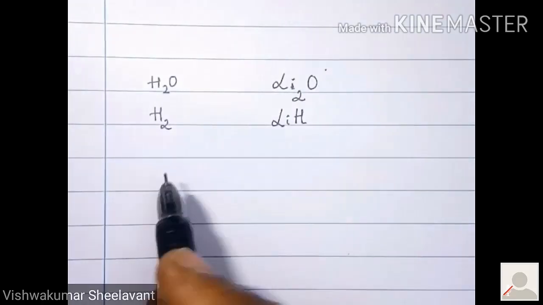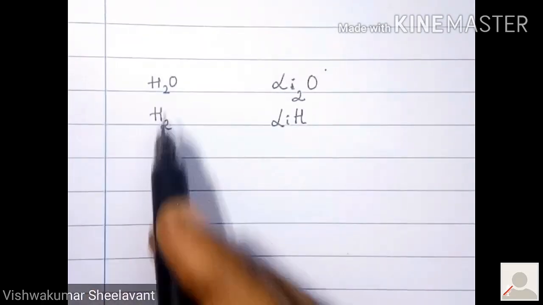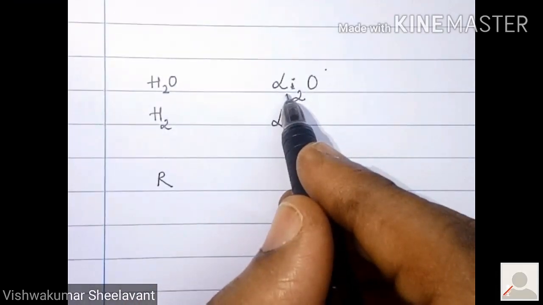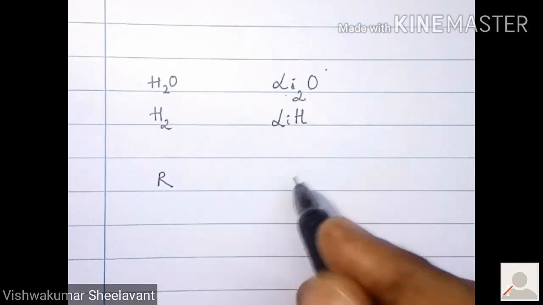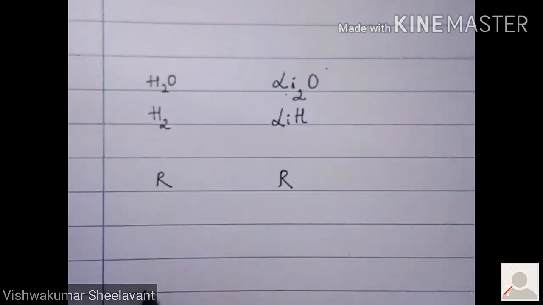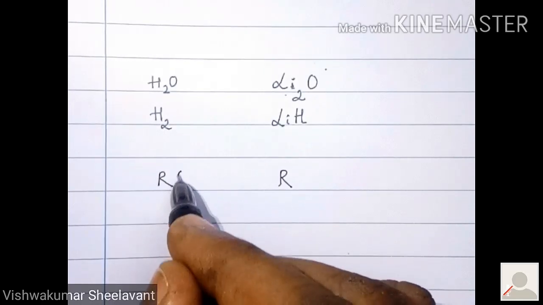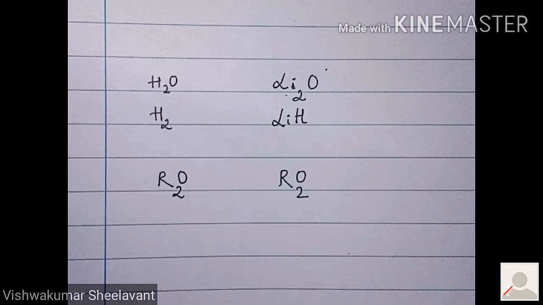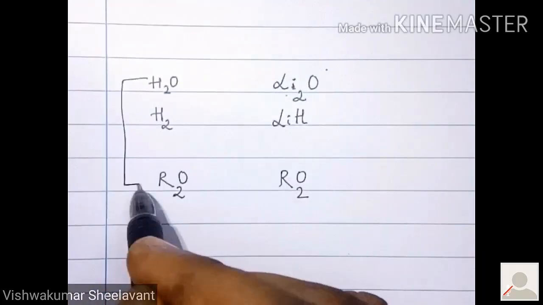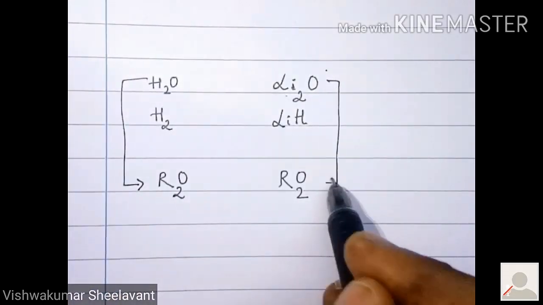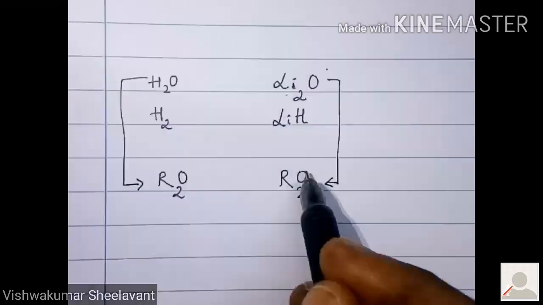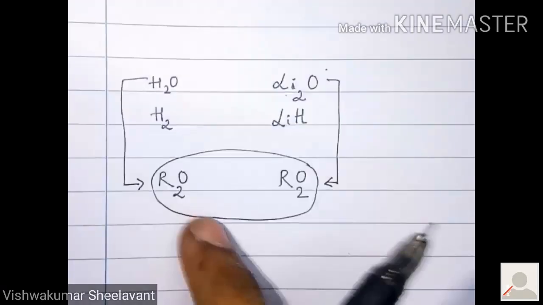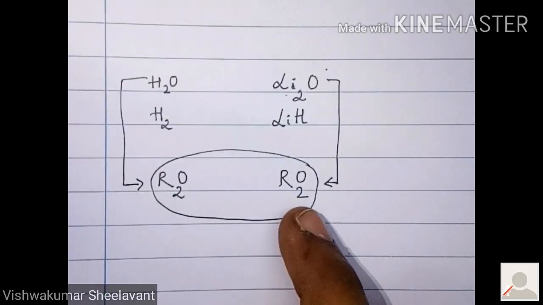Now if H is replaced by R and Li is replaced by R, the formulae will appear like R2O and R2O. This formula will appear like this and this formula will appear like this. Now if you look at these, they appear the same. These two chemical formulae appear the same.